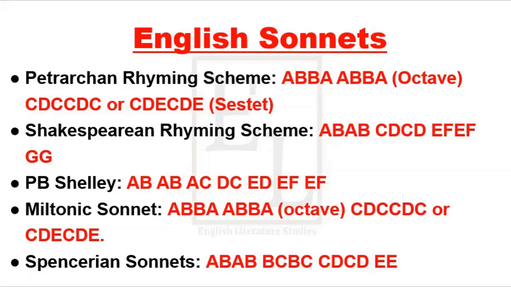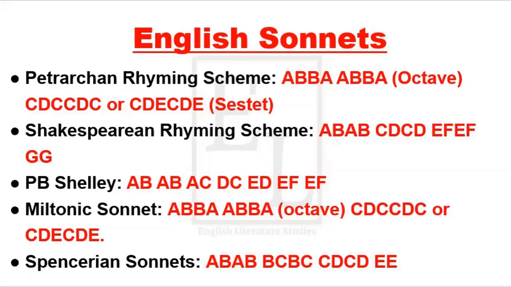Her rhyming scheme was divided into couplets AB, AB, AC, DC, ED, EF, EF. And John Milton followed the rhyming scheme of the Petrarchan sonnet AB, BA, AB, BA, CD, CC, DC, CDE, CDE.